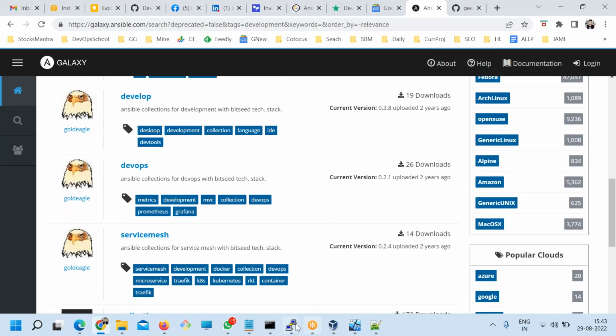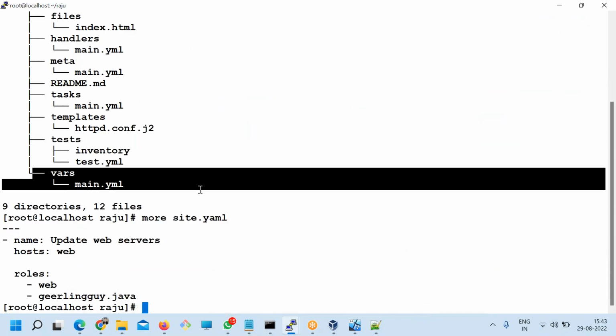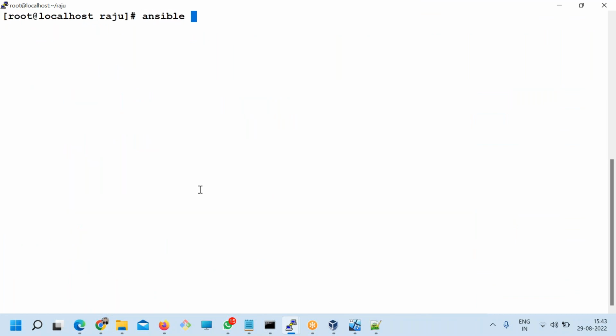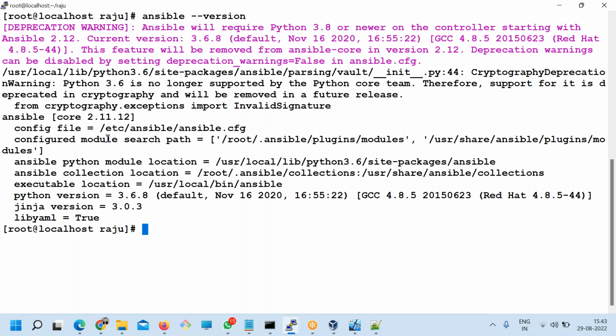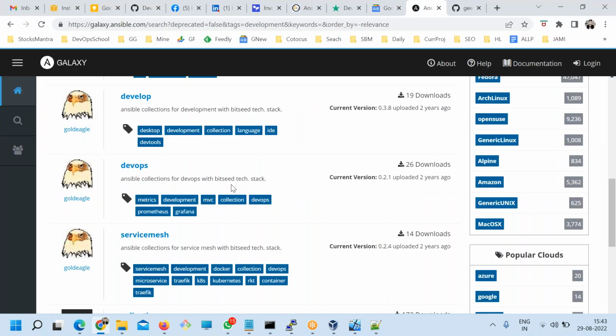Yes. Here I'll tell you, there is a system path, ansible --version. These are the locations actually. There are multiple locations where Ansible is reading. So this is the default location for every user. Let me download in front of you. There's one DevOps role.